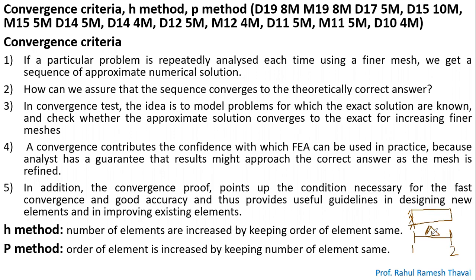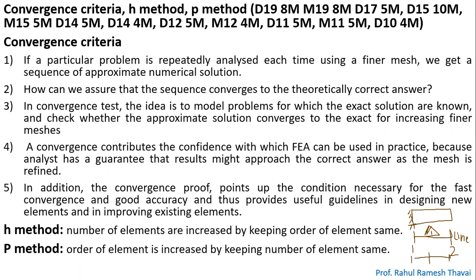But instead of doing it like this, I will divide this entire problem into 2 elements. Each element will have 2 nodes, that is, a linear element, right? Here the element is linear, and here the element is also linear, because each element has 2 nodes.